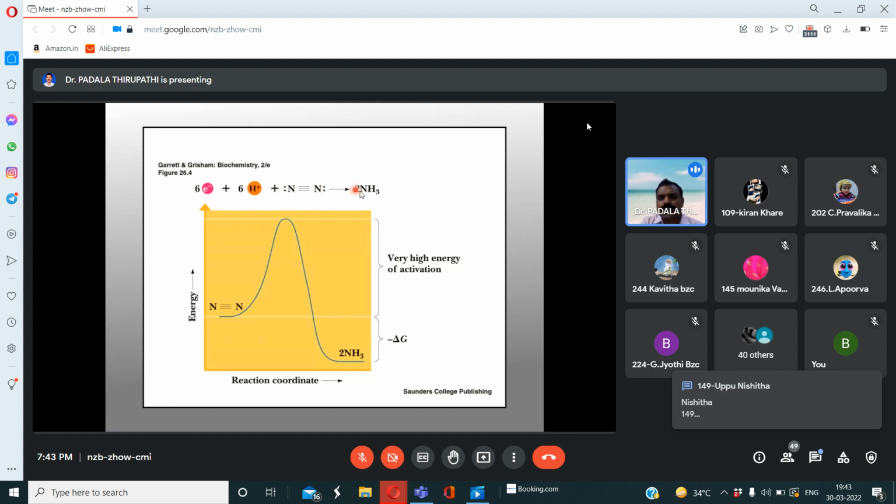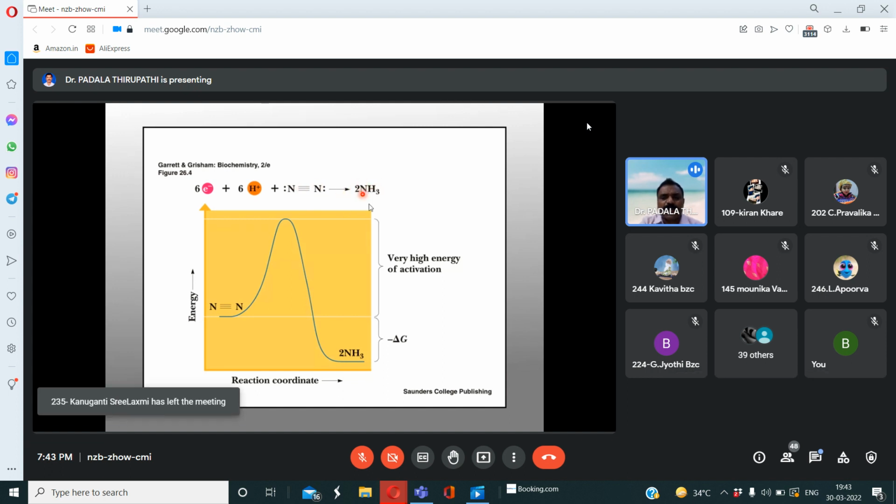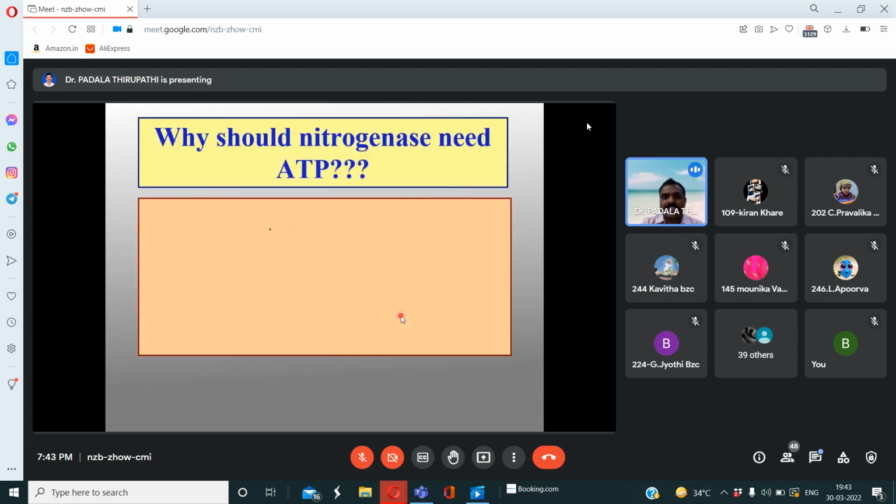Then it is converted into the end product, that is 2 moles of ammonia. So 1 mole of dinitrogen is going to convert into 2 moles of ammonia. In this process, how much ATP? 16 ATP energy is required. So it is a reduction process, my dear friends. The nitrogen is reduced to ammonia.